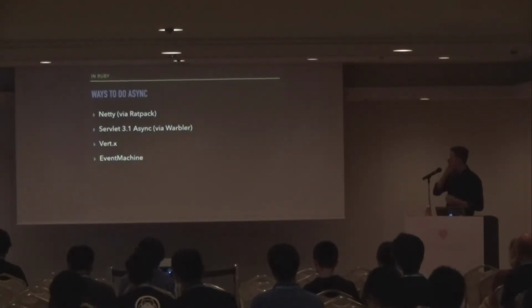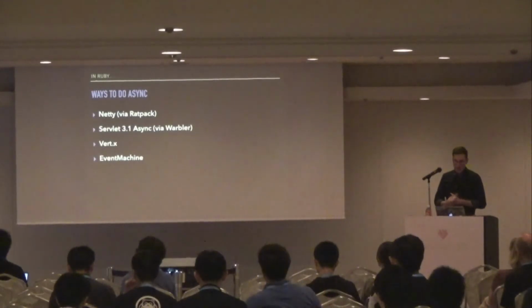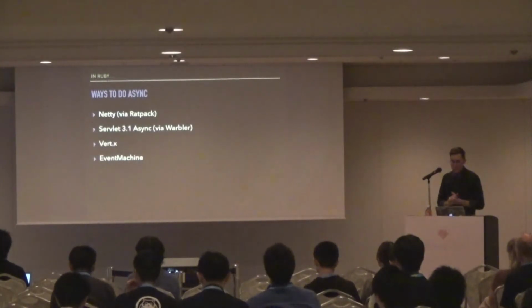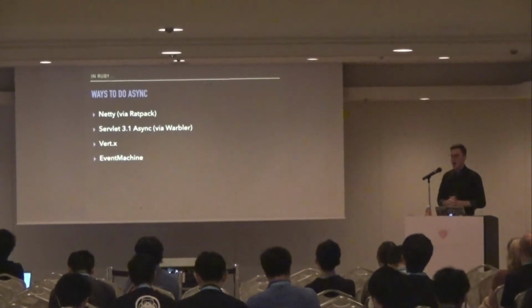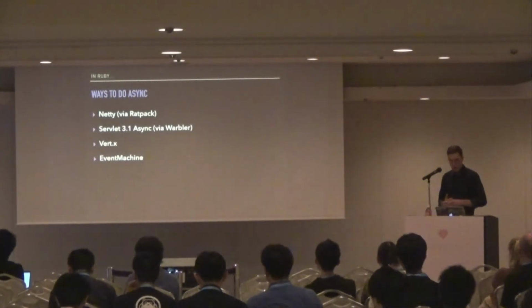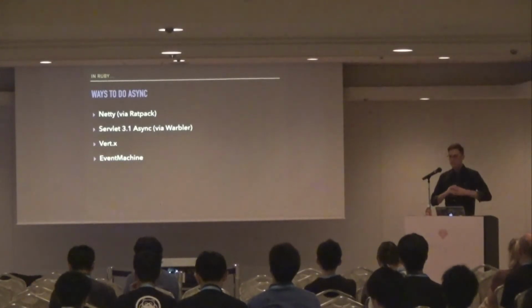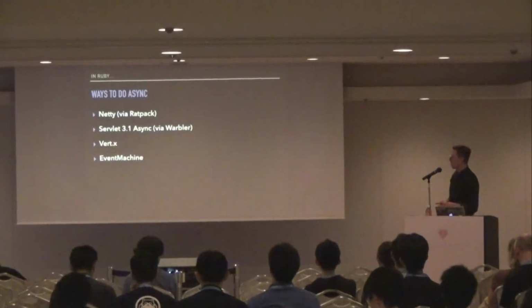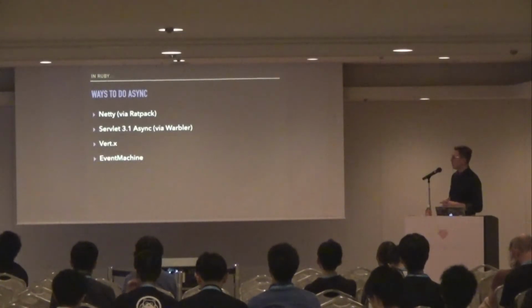Now, I focused exclusively on Netty in this talk, and Netty via Ratpack. But there are several other ways to do asynchronous and non-blocking I/O with JRuby and even with MRI Ruby. We could use Warbler and the Servlet 3.1 async spec. So this is a very stuffy way to do async in Ruby. But Servlet is a Java specification for doing asynchronous I/O with Java servlets.